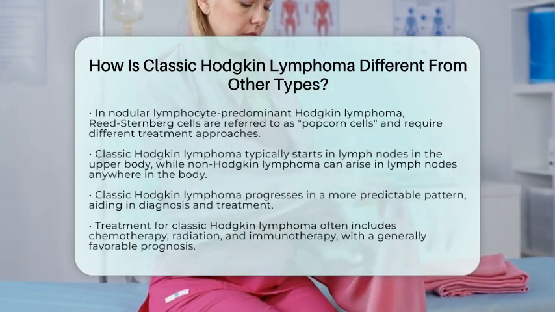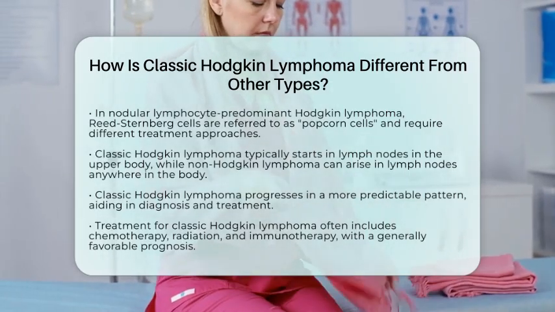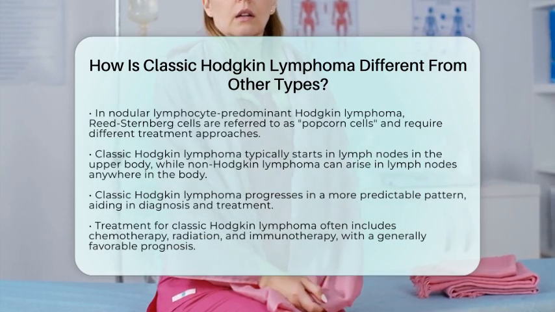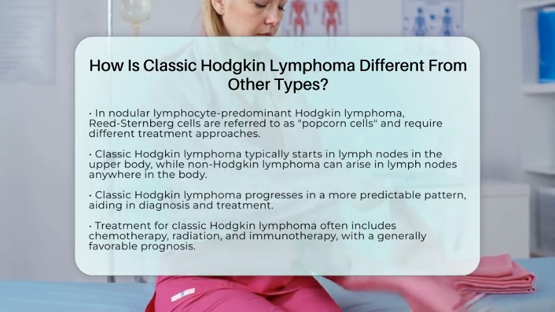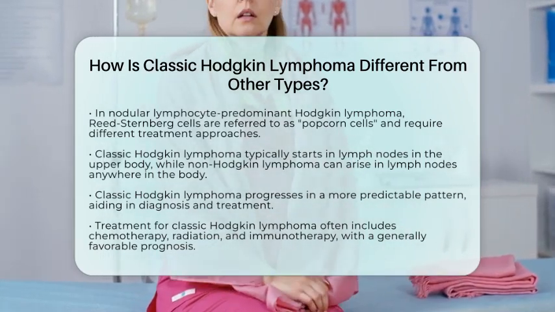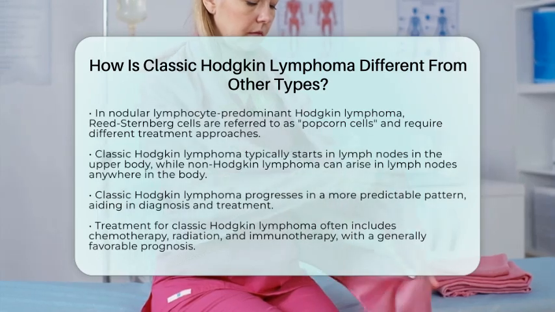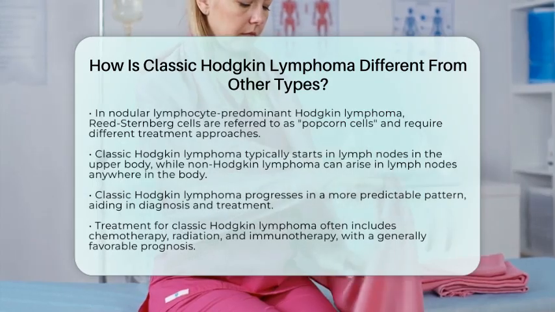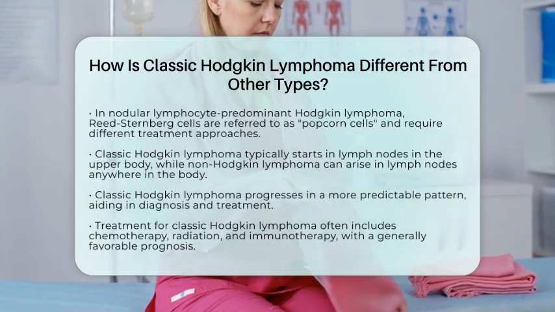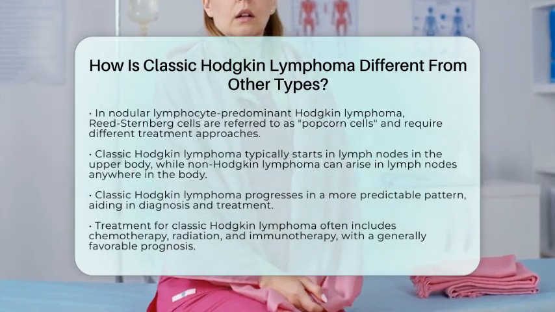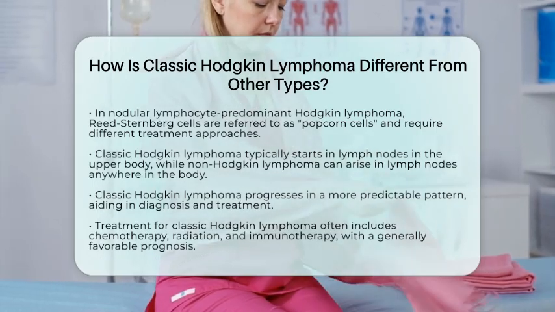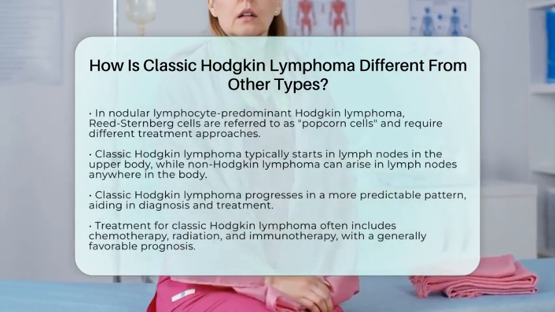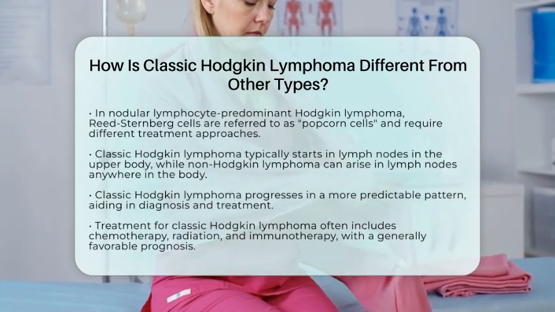In summary, classic Hodgkin lymphoma is defined by the presence of Reed-Sternberg cells, specific subtypes with unique features, and a typical pattern of lymph node involvement. These aspects clearly differentiate it from other types of Hodgkin lymphoma and the diverse group of non-Hodgkin lymphomas. Treatment and prognosis can vary, but classic Hodgkin lymphoma often responds well to chemotherapy, radiation, and immunotherapy.